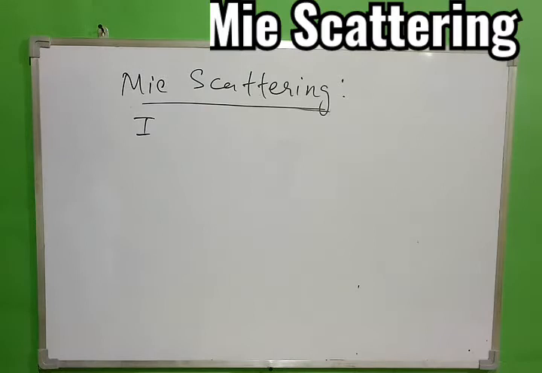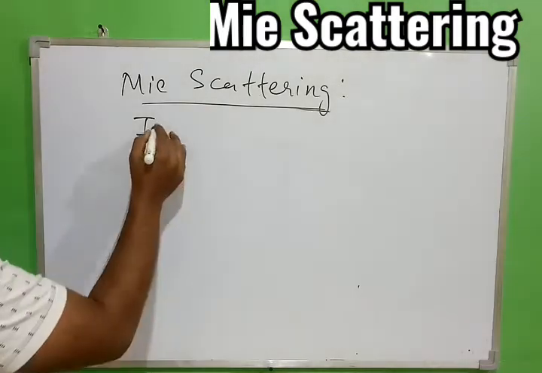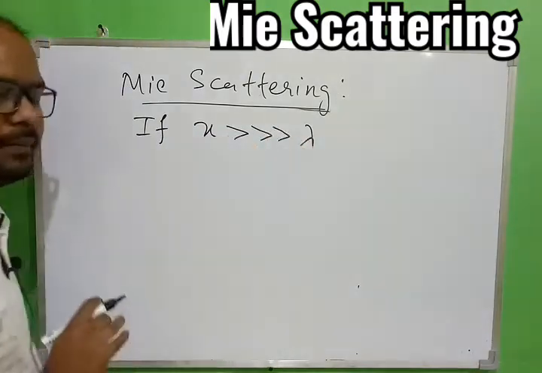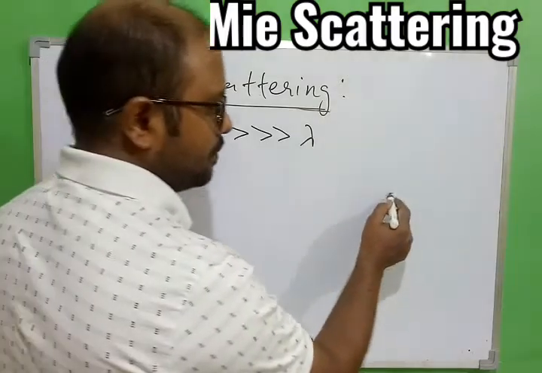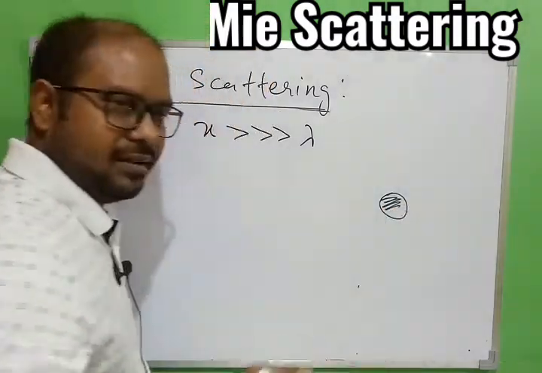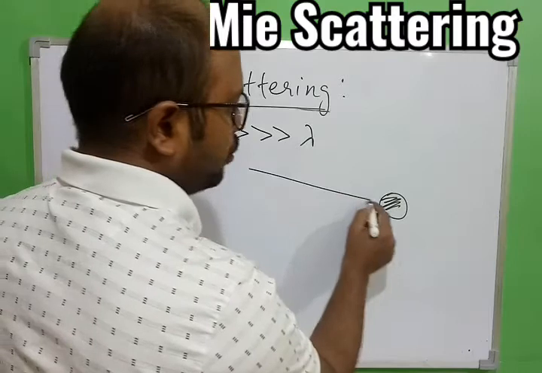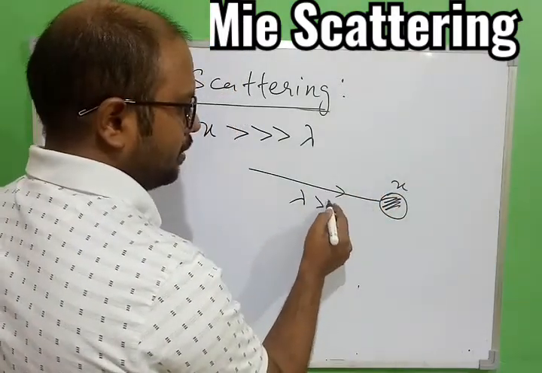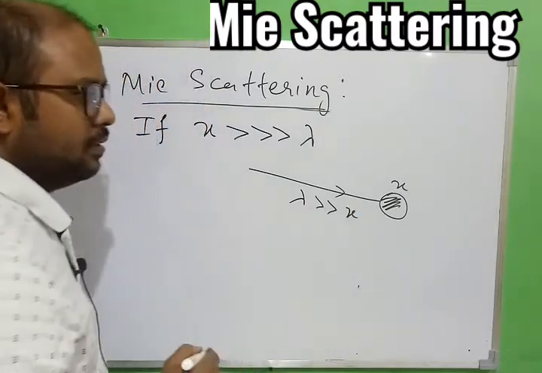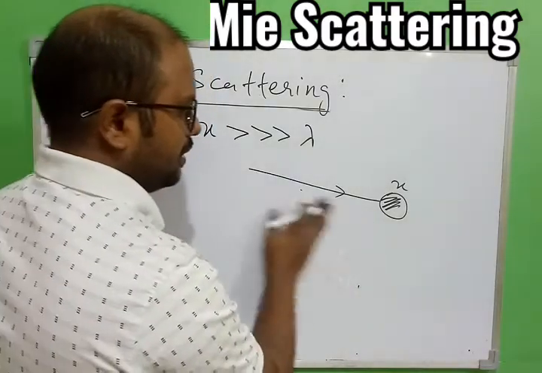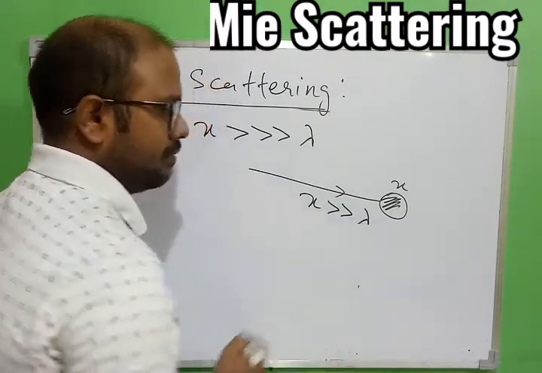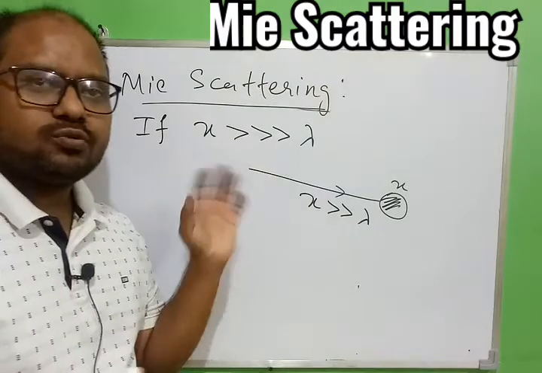The next theory we have is called Mie scattering, and that is another explanation given for the scattering of light. That is, if the size of the particle is quite big as compared to the wavelength, that is, if the dimension of the particle is bigger than the wavelength, then what will happen?